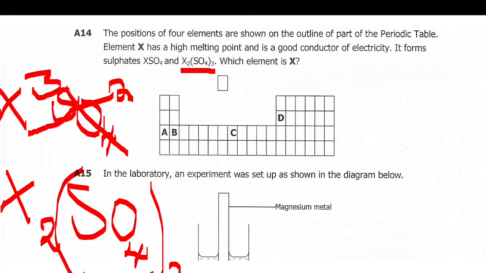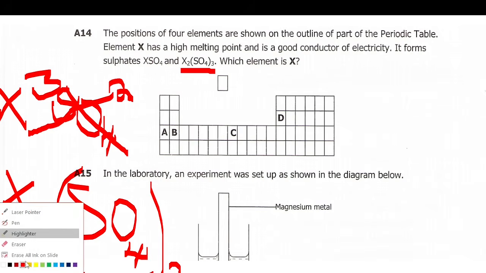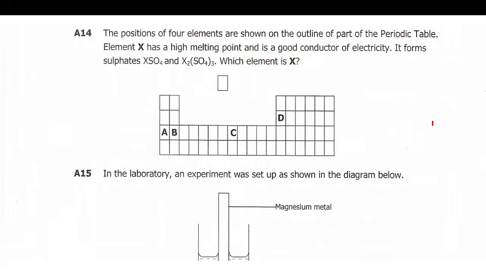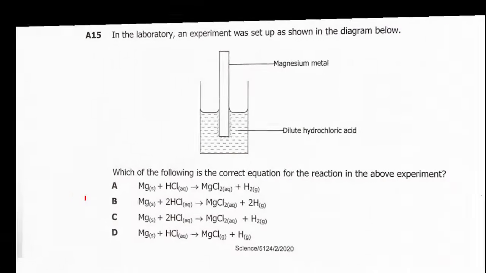So it means this has 2 valences, and an element which has 2 valences is supposed to be a transition element between this line and this line. And here we have C. So when they say it forms sulfates like this and this one, which element is X? It is actually C. Okay, so let's go to 15.